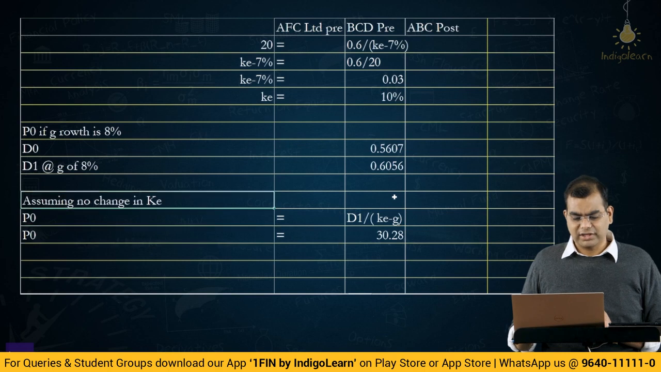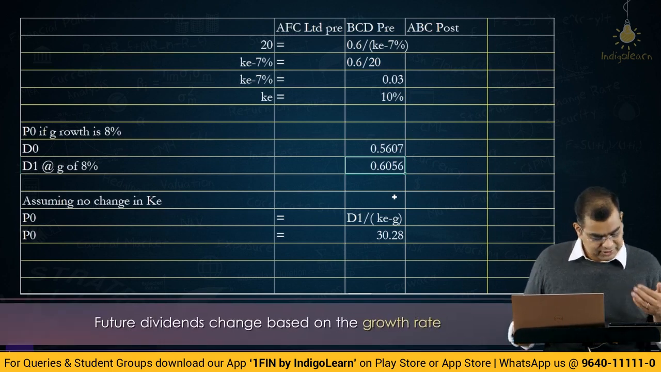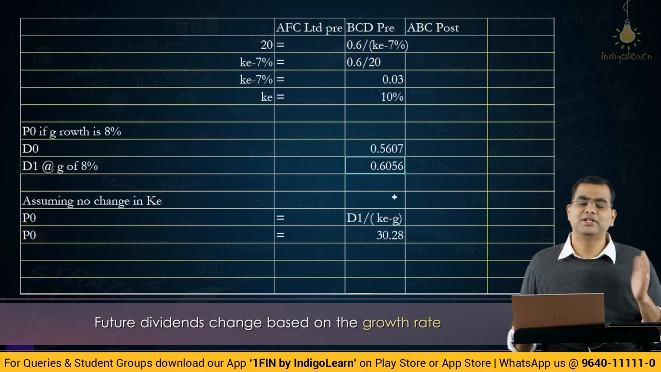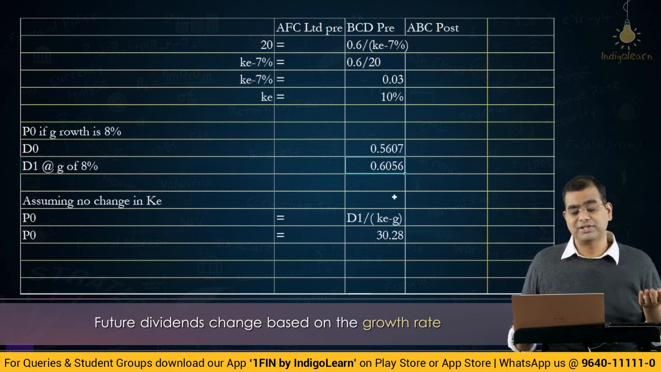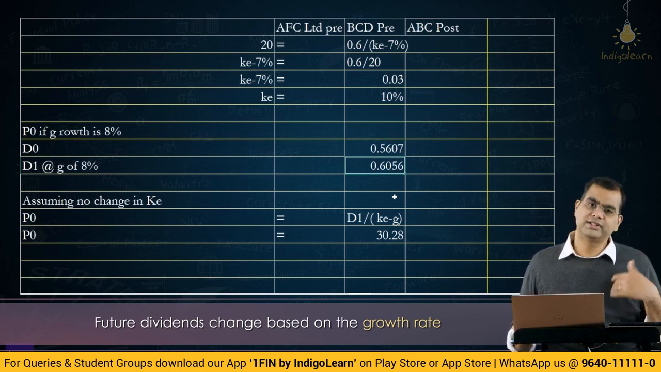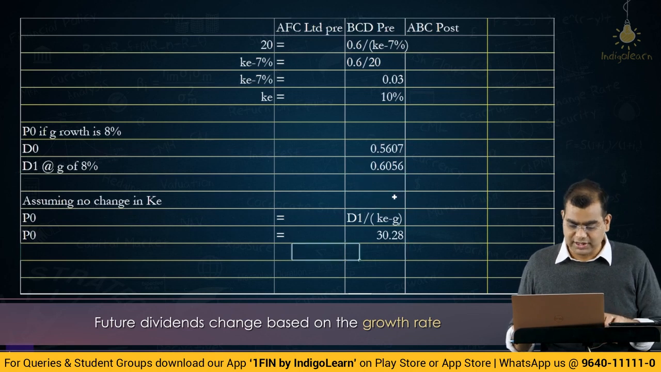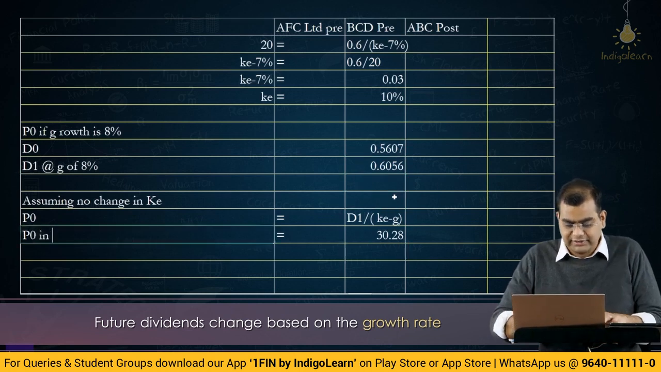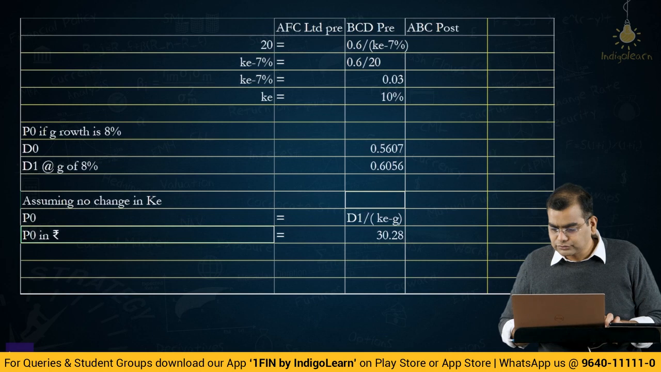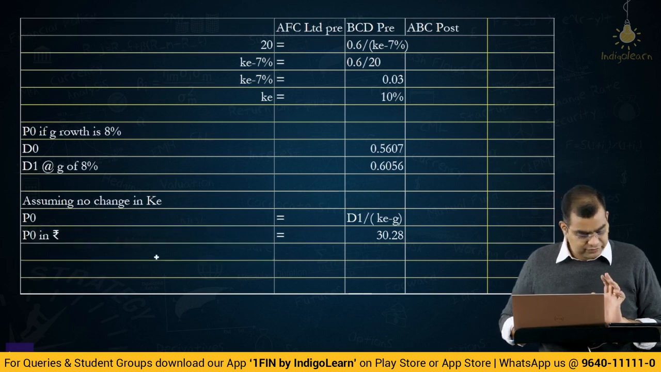Now, in the material they have not assumed that D0 is this one. They have directly taken D1 as 0.6. I don't subscribe to that logic, because the expected future dividend will change based on the earnings. And if earnings grow, dividend will also grow. So, P0 is 30.28. According to me, this is the right way of solving this. Okay, now the first part is over.